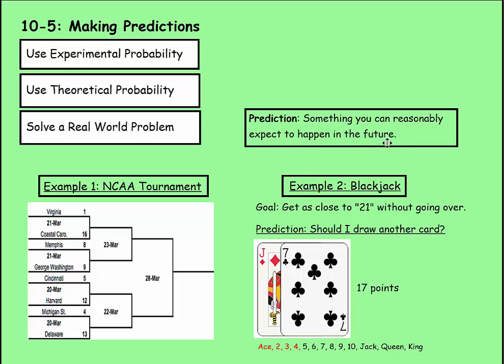Let's use one example. Example 1 is the NCAA tournament that happens every year. All basketball teams in the NCAA tournament are given a seed. For example, this is a 1 seed and this is a 16 seed. If you use experimental probability, a 16 seed has never beaten a 1 seed. So you can say with almost all certainty that the number 1 seed is going to move on and win that game. However, with the 8 and the 9 game, you can never really be sure.